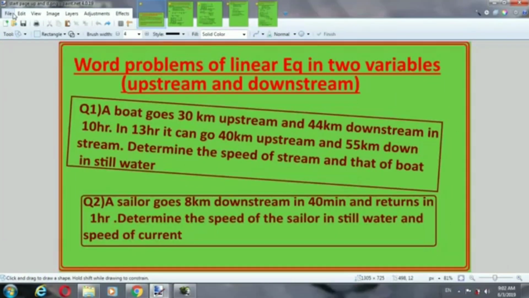Now, word problems of linear equation in two variables, upstream and downstream. Here I have taken some questions. First question is, a boat goes 30 km upstream and 44 km downstream in 10 hours. It can go 40 km upstream and 55 km downstream in 13 hours. Determine the speed of stream and that of boat in still water. Students, speed of stream means speed of flow of water. That is called speed of stream.